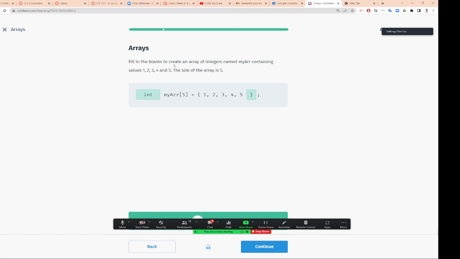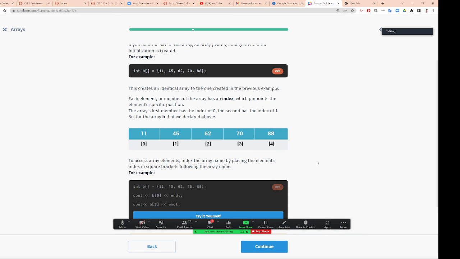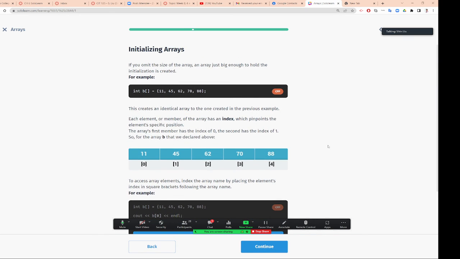So fill in the blank to create an array of integers named my array. Alright, integer my array, and I have 1, 2, 3, 4, 5 and close braces. So this is important to learn right now. Initializing an array, if you omit the size, if you don't know the size, Visual Studio will count here: 1, 2, 3, 4, 5. So this is 5. If you omit the size of the array, the array will be just big enough to hold the initialization. You have 5 here. This creates an identical array to the one created in the previous example.